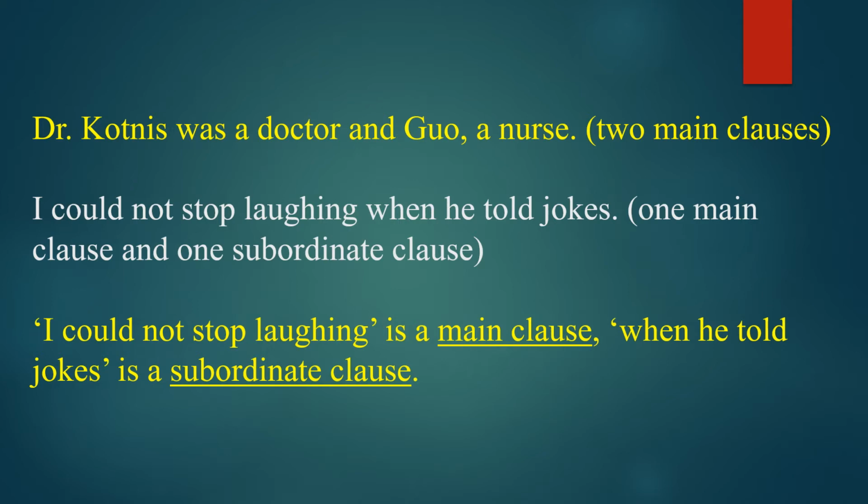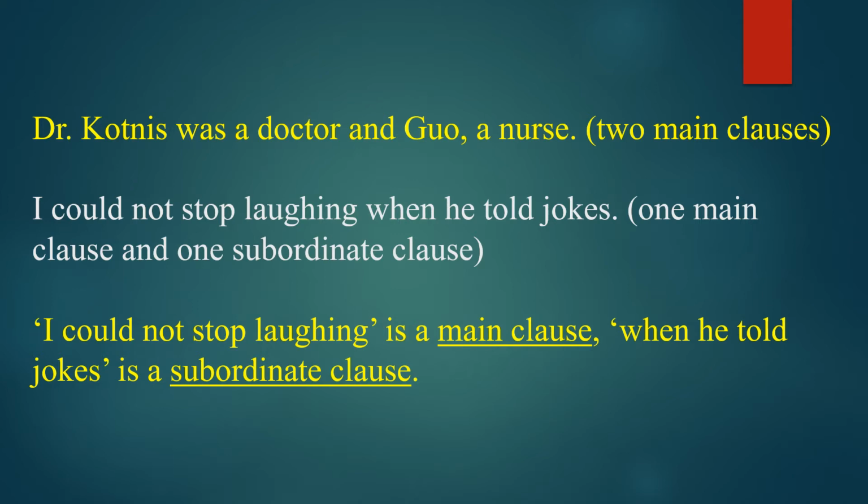And in the second sentence, I could not stop laughing when he told jokes. In this sentence, one main clause and one subordinate clause are there.